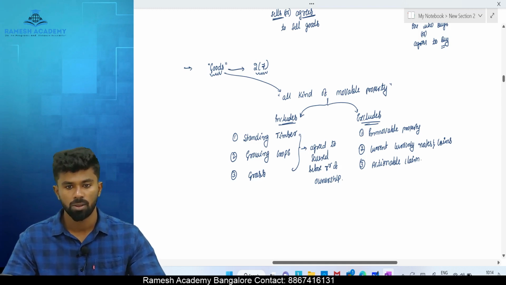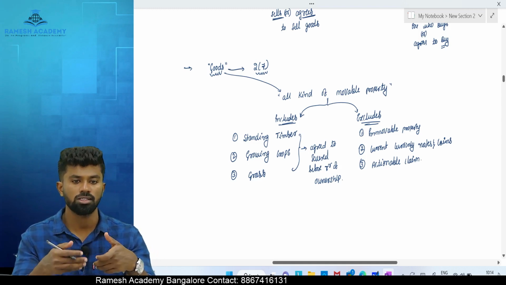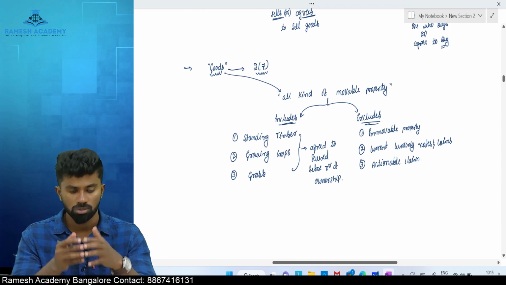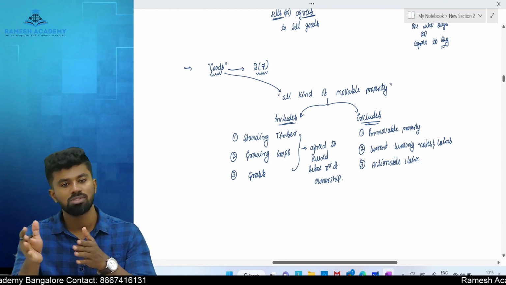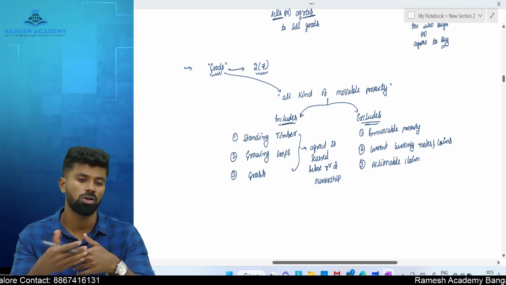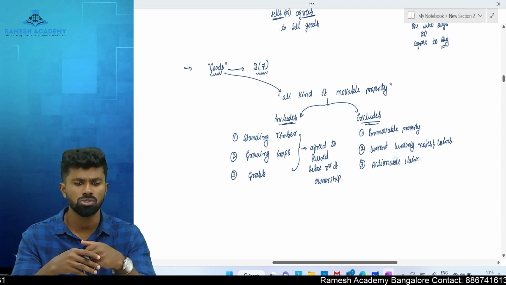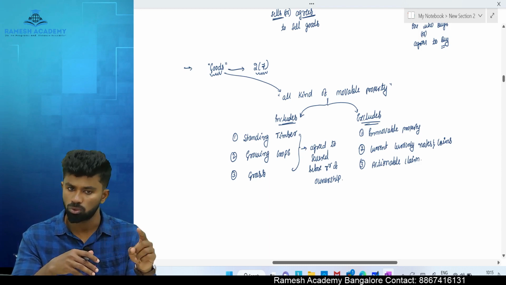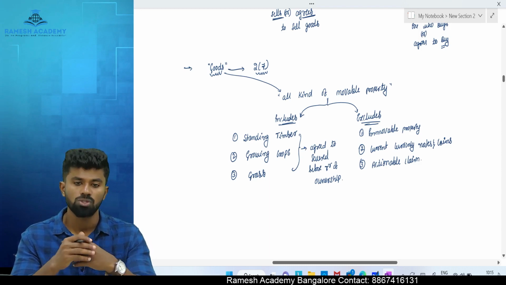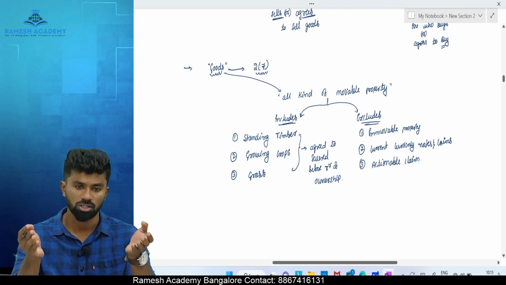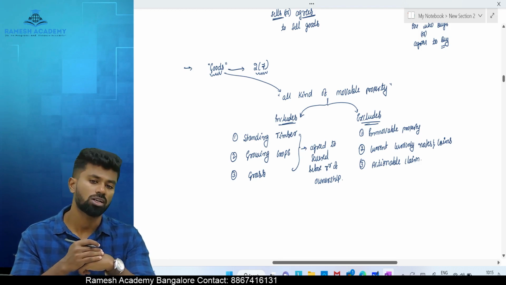I repeat, the definition of goods means all kinds of movable property including standing timber, growing crops, and grass which are agreed to be severed, meaning cut, before the ownership is transferred. It excludes immovable property, which is not goods. Current currency notes and coins, you cannot sell currency notes and coins, are not considered as goods. Actionable claim is not considered as goods.